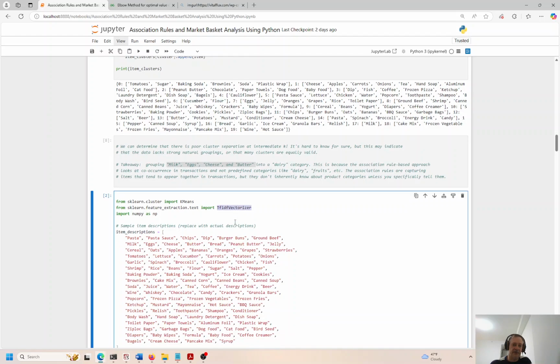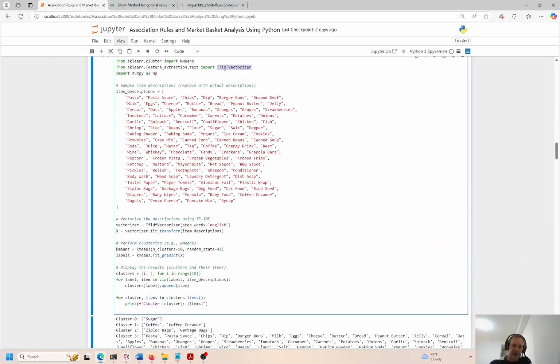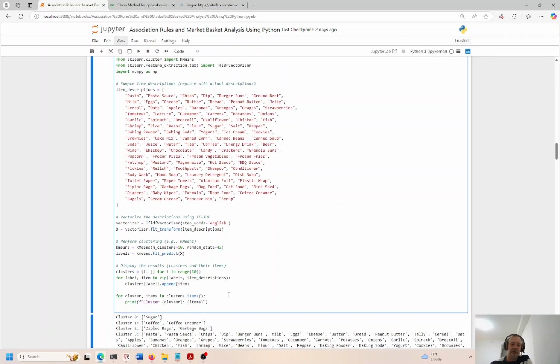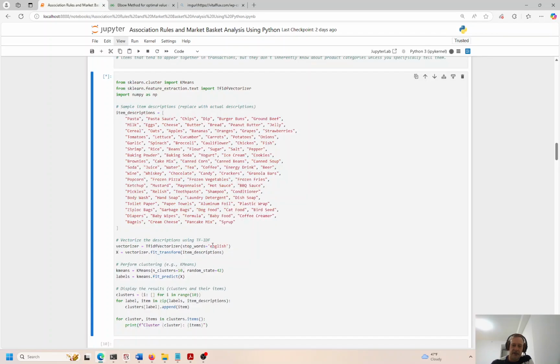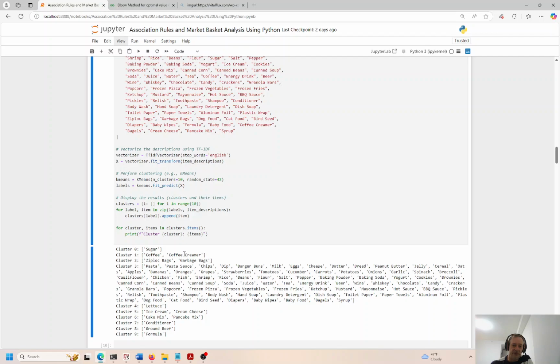Now we're going to try the TF-IDF vectorizer. So term frequency, inverse document frequency. That's what this stands for. We're looking for the frequency of terms in a document and the inverse of the document's frequency for these terms. I'm not going to get into the whole history of this type of thing. You can look it up, but this is another way to handle text. To vectorize the text, we're converting text into numerics, right? So we're converting text into numbers, and we're going to run this and analyze the numbers to, again, look for similarities or dissimilarities.